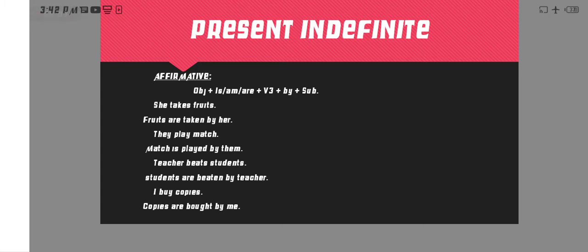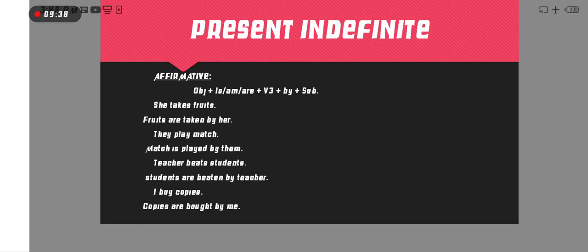They is subject, play is verb, and match is object. So first object match, and is as helping verb according to object, then third form of play is played, and then by, and them, because here we have they as a subject. Therefore we are putting here them.